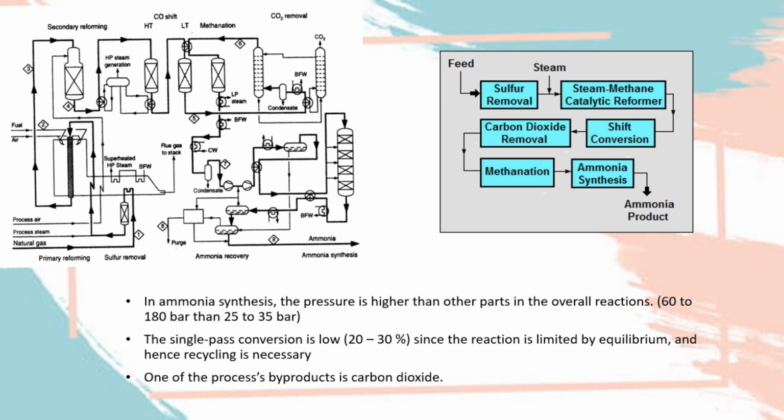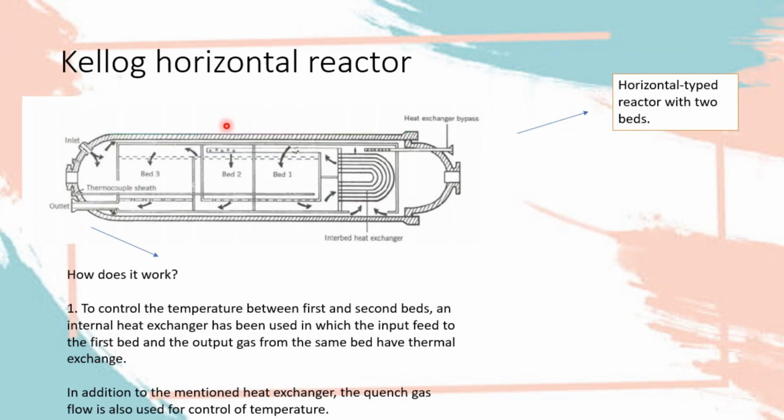Then at the catalytic reformer, the sulfur-free feeds are used to form hydrogen with carbon monoxide. In shift conversion, the carbon monoxide will change into carbon dioxide plus more hydrogen, and then the carbon dioxide will be removed in the next stage. And in methanation, the process is to clean up.